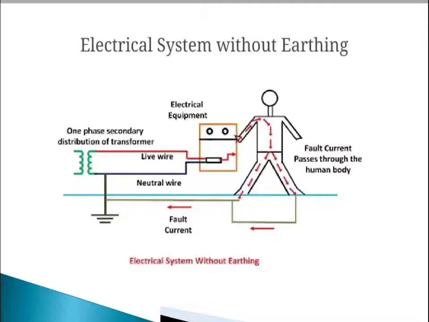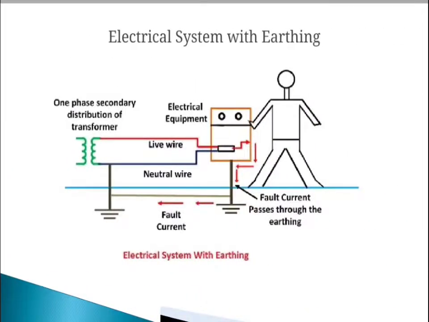If no earthing is provided, then the current will flow through the equipment body. If a human touches the body of that equipment, then current will flow through the human body, and because of that the person will get a shock.